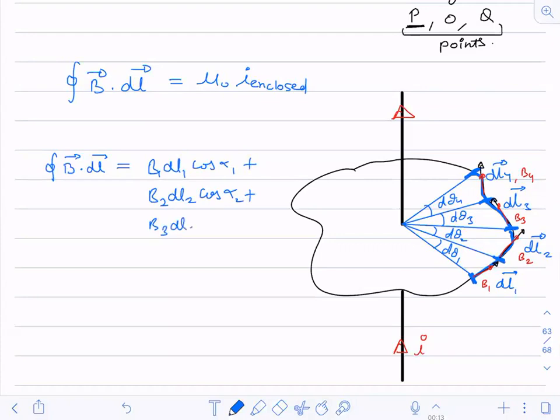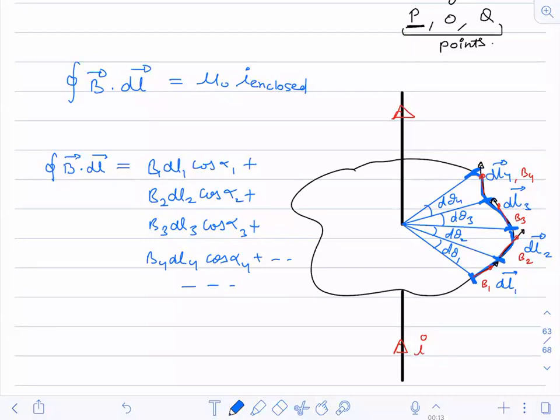B3 dl3 cos of alpha 3, where alpha is the angle, because we have a dot product. That's why I'm taking cos of alpha 1, alpha 2, alpha 3, alpha 4, like that. If it would have been a cross product, we would have taken sine. Alpha is the angle between the B vector and the dl vector. Now, can you tell me what is the value of alpha 1, alpha 2, alpha 3, alpha 4, and so on?